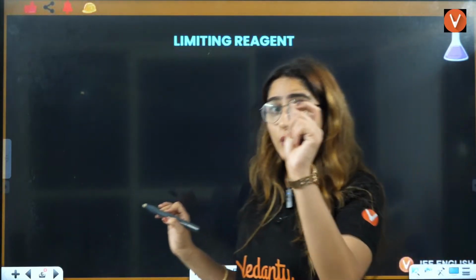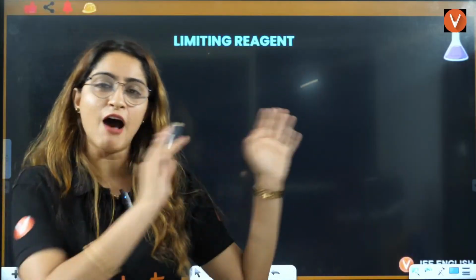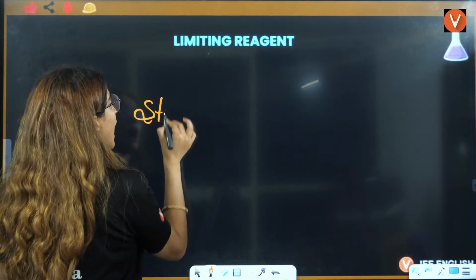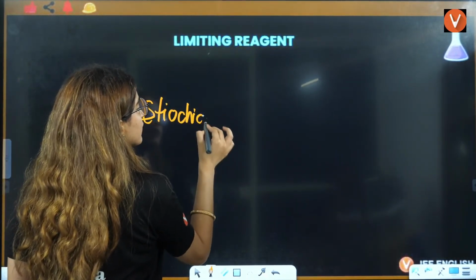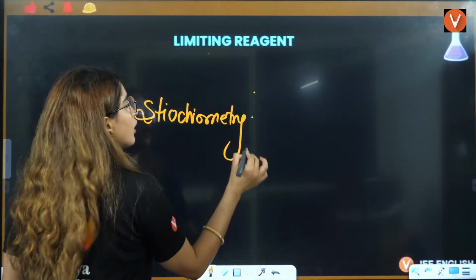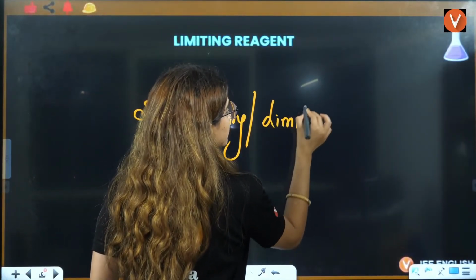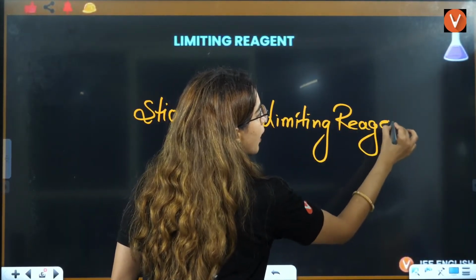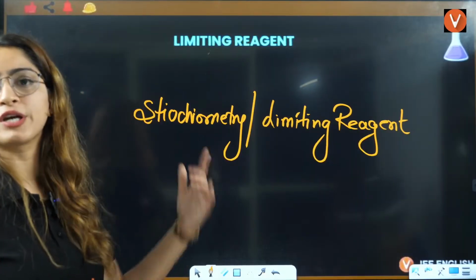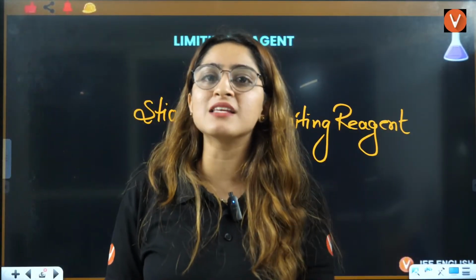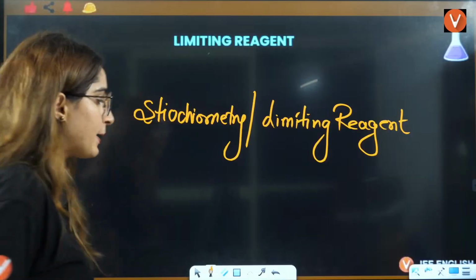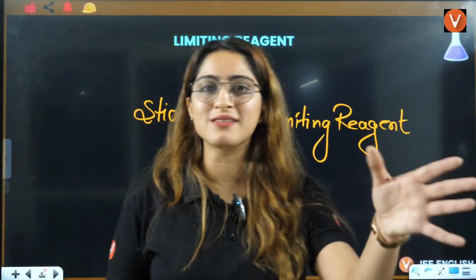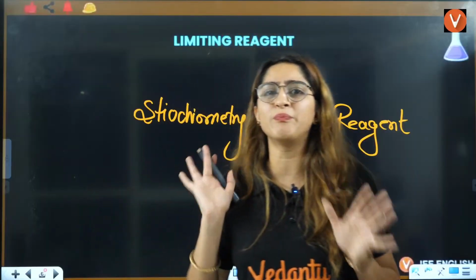Now, after this, we'll start doing the numericals. Another question is, ma'am, how will I know whether the question is of stoichiometry or limiting reagent? Because for limiting reagent, you have to apply this trick. You can't apply this trick for stoichiometry. You will apply this trick for limiting reagent. See, one case is when in the question they are asking you what the limiting reagent is. In that way, it is simple.